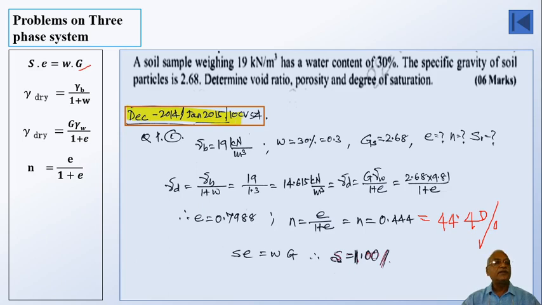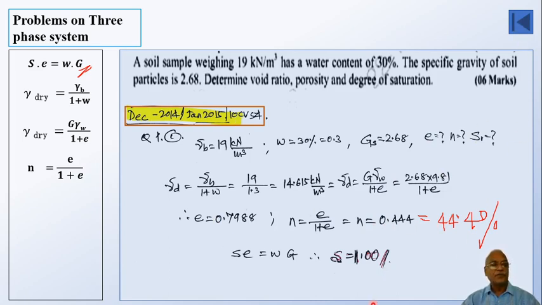Then we have a relation S into e equal to w into G. So using that equation, one can calculate S, and in this case, interestingly, it comes out to be equal to 1. That is to say, it indicates that this value of gamma b is for saturated soil. So as required, we have calculated e, then n, then degree of saturation.